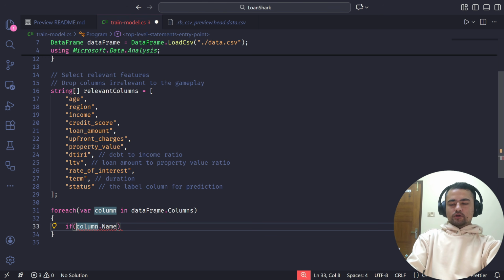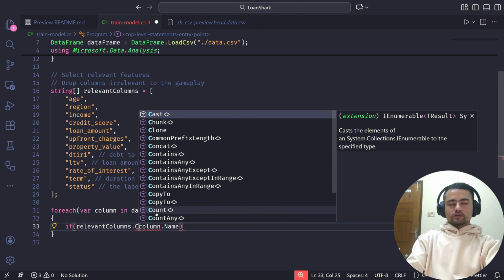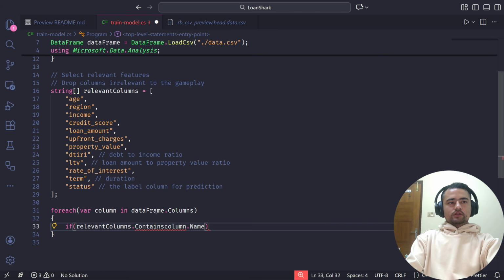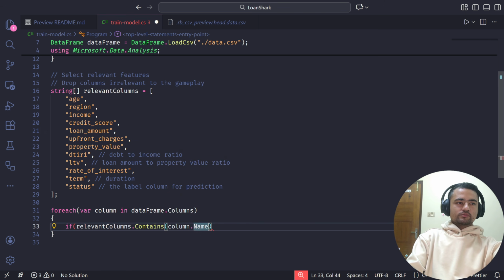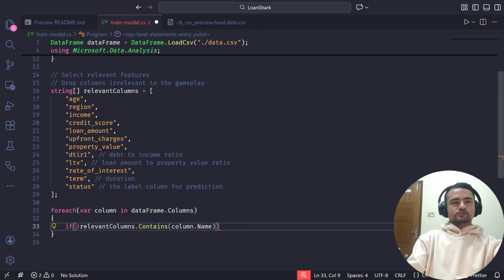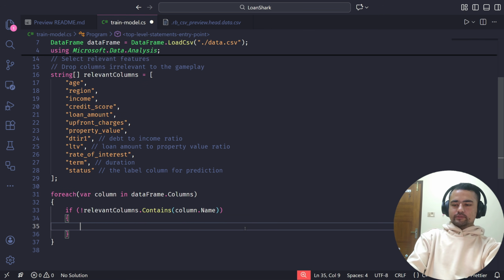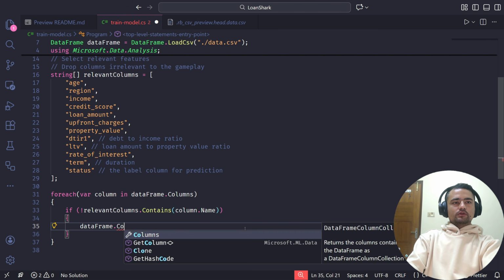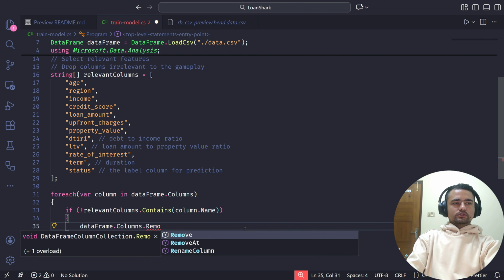And for all the columns that are not in the relevant columns array that I have built here, not, so exclamation sign for not. So this will check if the name of this column is not in this array. In this case, I'm going to just remove the column, and this is how I can do it.